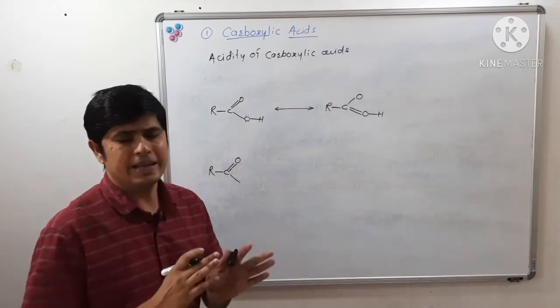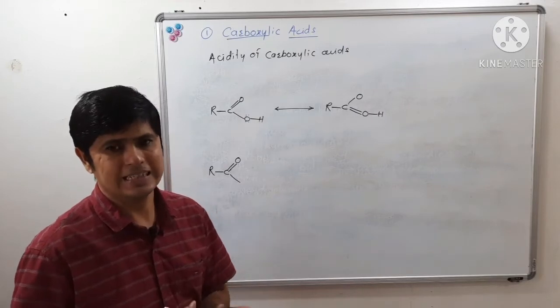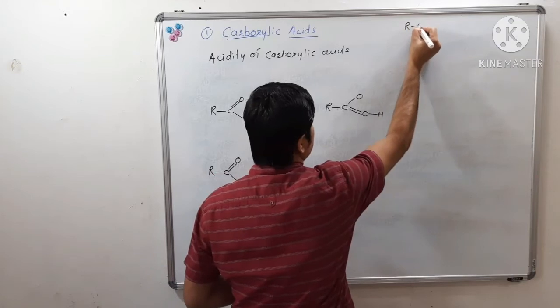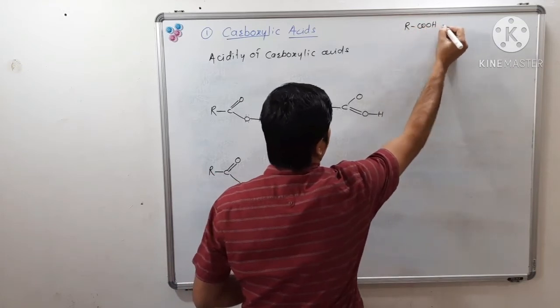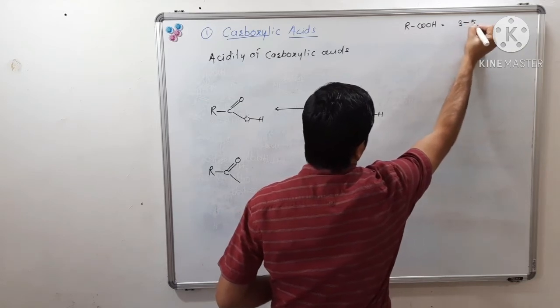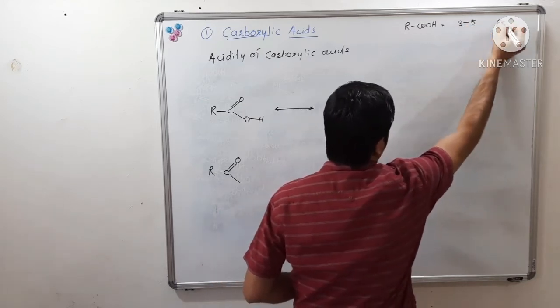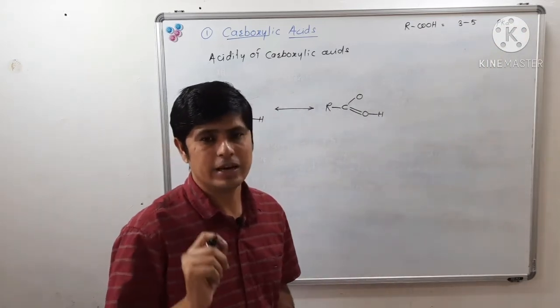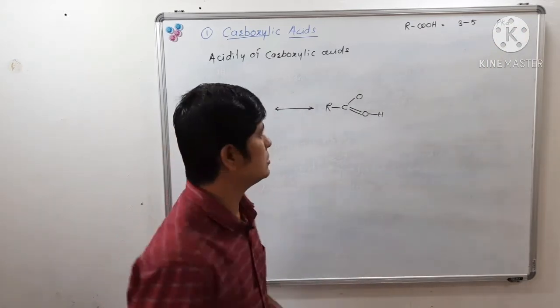So, if we compare the acidity of carboxylic acid in terms of pKa, carboxylic acid has a pKa value between 3 and 5. These are pKa values. pKa is the negative logarithm of the dissociation constant.